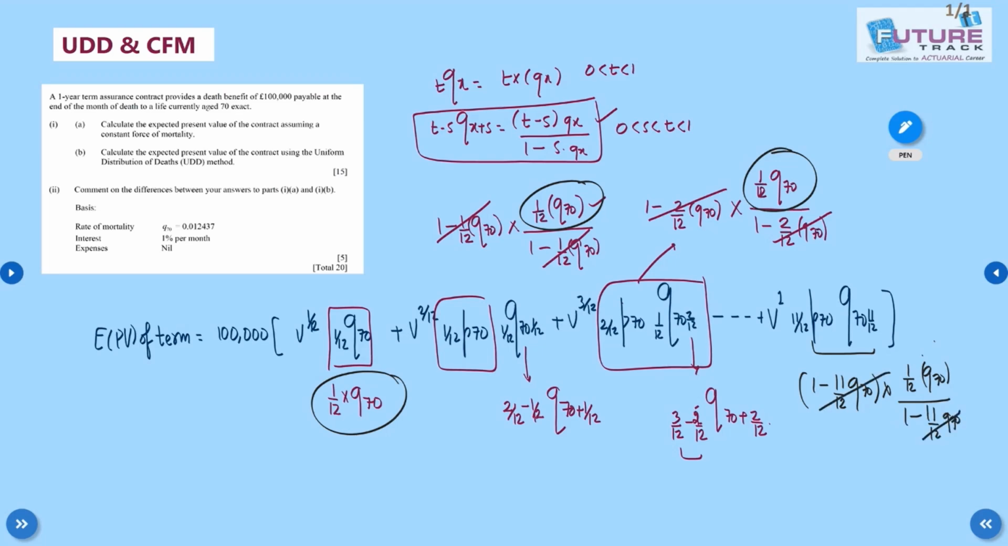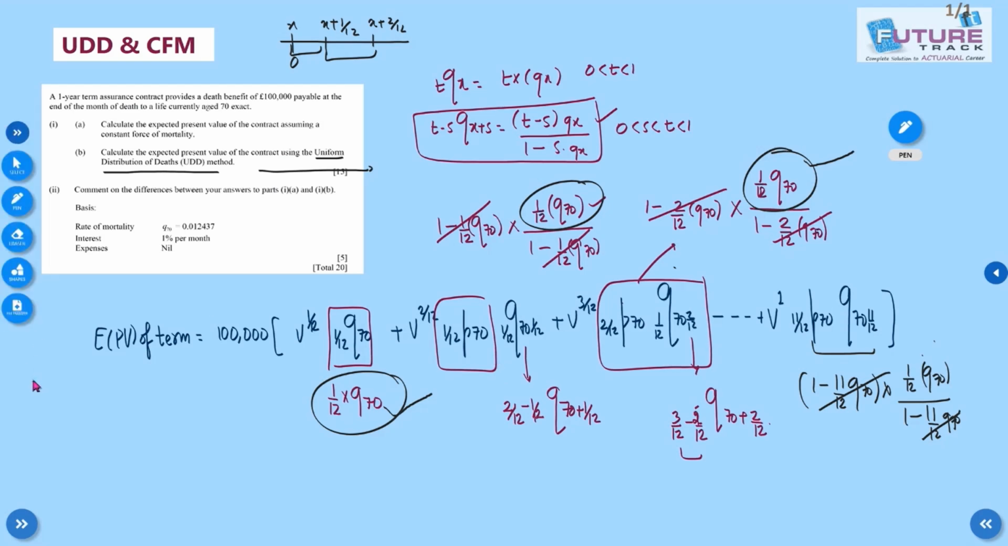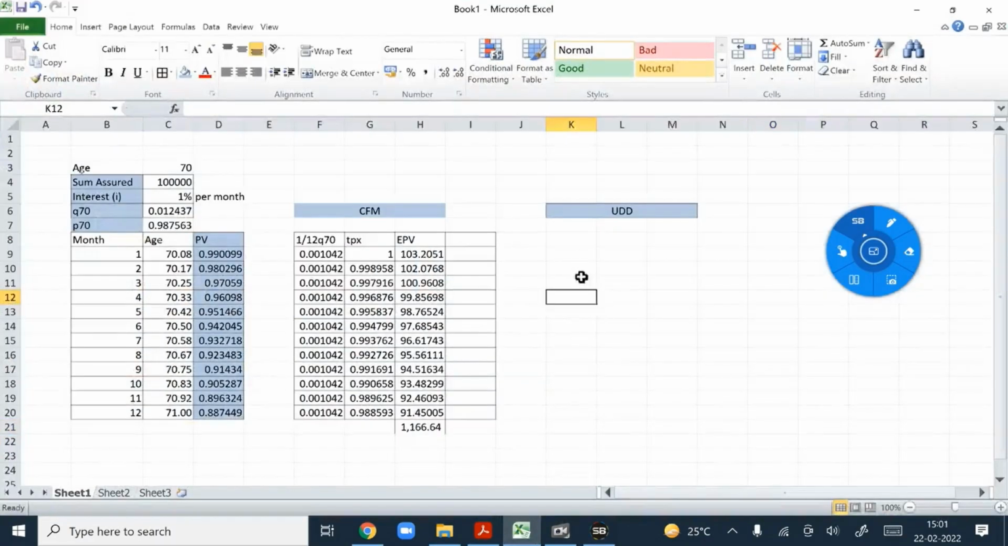Since we are using UDD, uniform distribution of death, if you die in any month from x to x plus 1/12, or any month, the probability of death remains the same. That is the assumption we are having, and that is why we are getting the same result here. So if I get 1/12 q70, that is the probability we have to calculate. So let's apply this UDD.